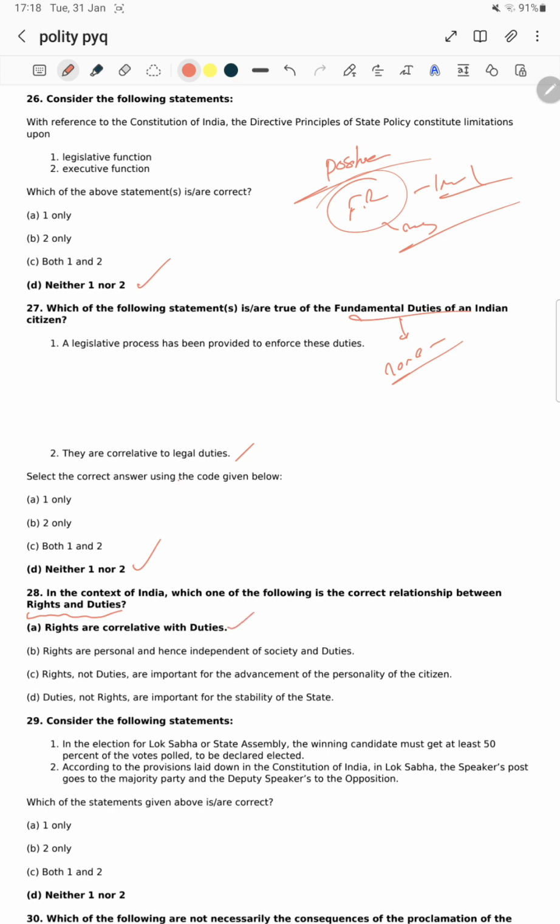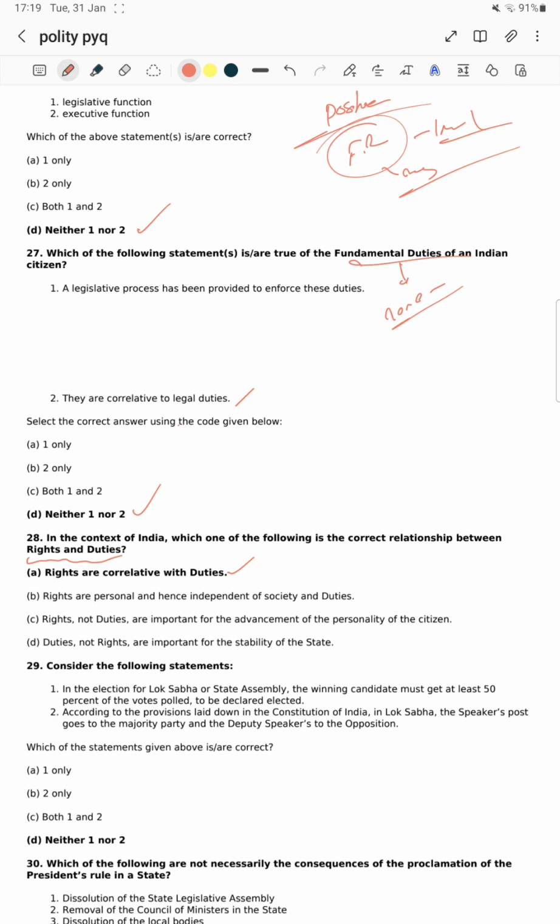This statement: rights are personal and hence independent of society and duties. No sir, rights are not independent. Rights and duties both have to exist in society. Both should be correlative. If the state is giving certain rights, you should also have certain responsibilities and use the rights in a conscious manner. Rights, not duties, are important for the advancement of personality? No sir, both should be there. Rights and duties both should be there to stabilize.